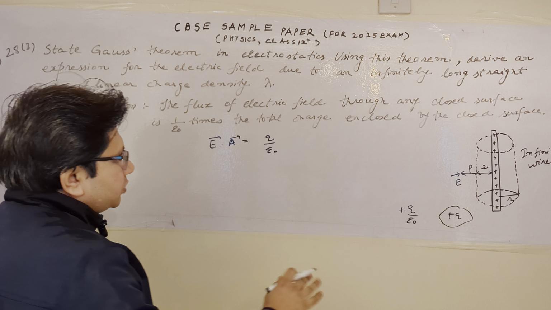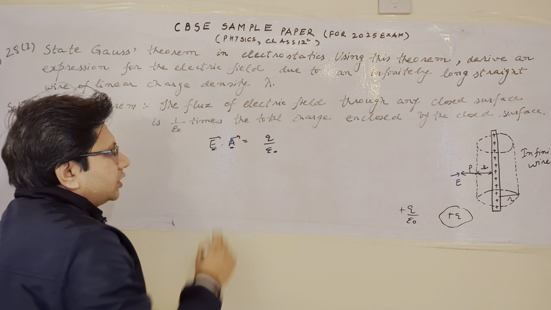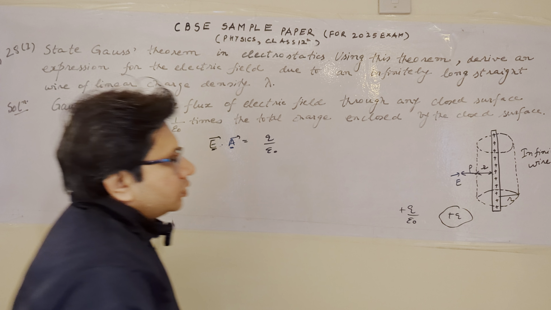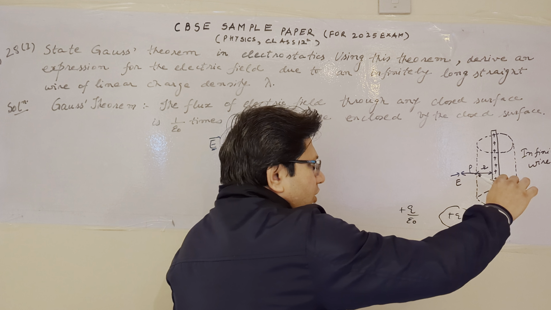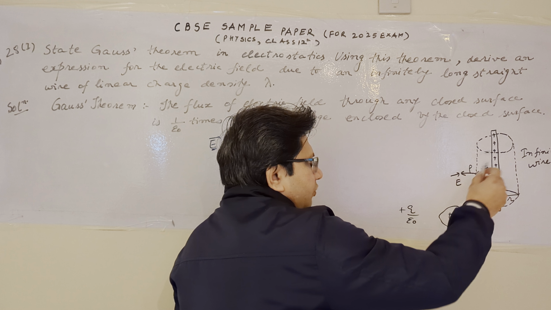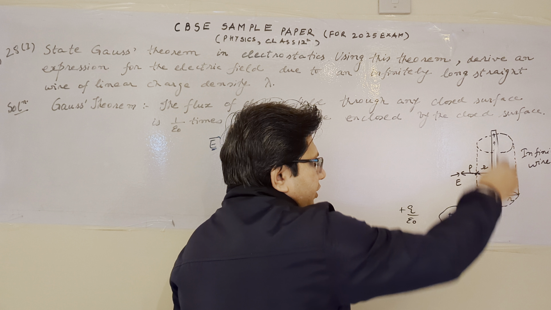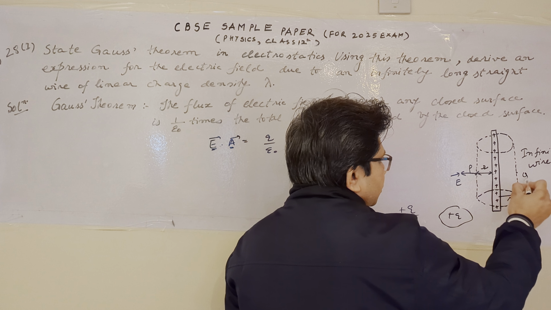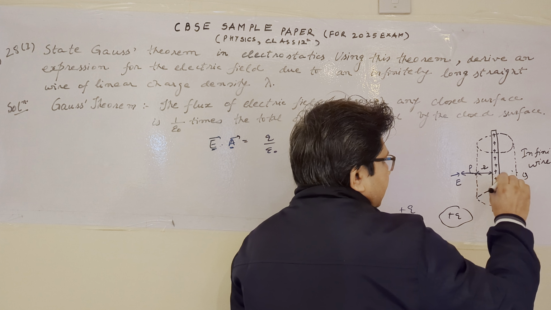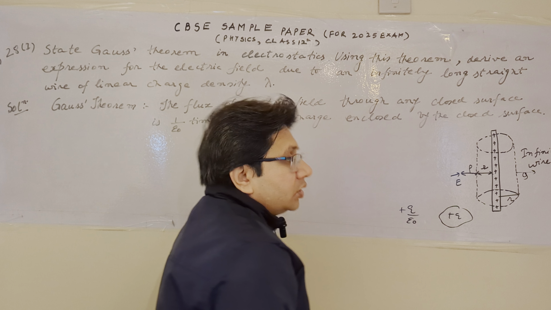This is the formal expression. Now E dot A means the electric field vector and the area vector. Due to this infinitely long wire, the electric field is directed away from the charge. So we can say that the electric field is normal to this wire.